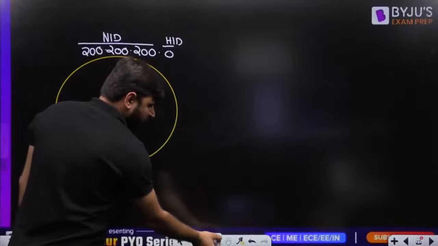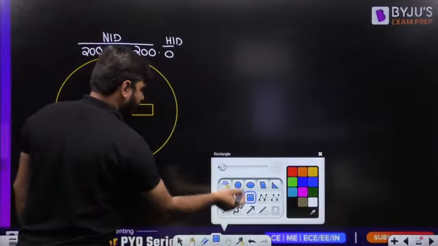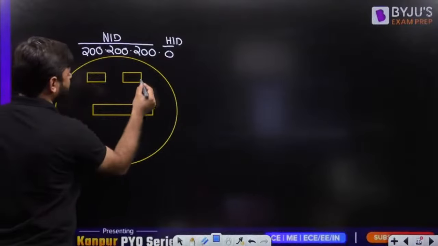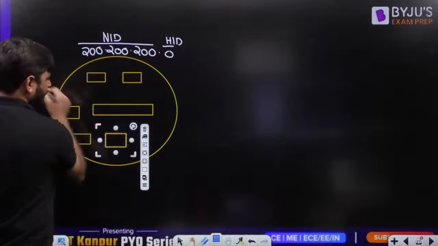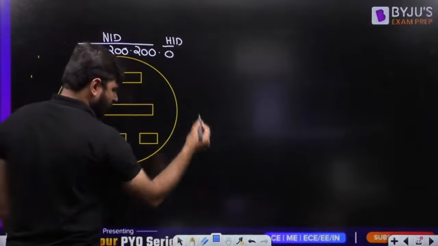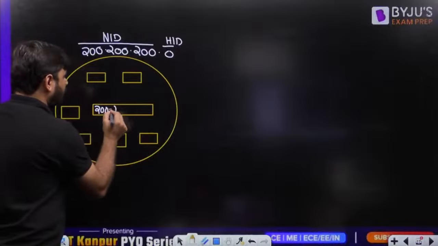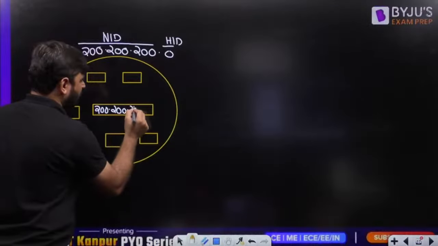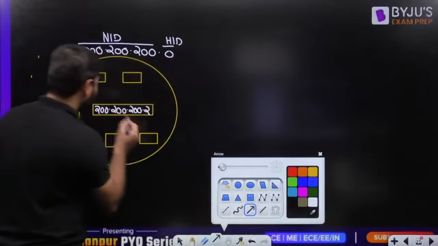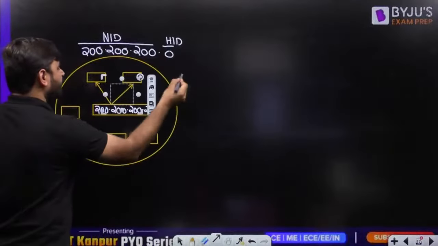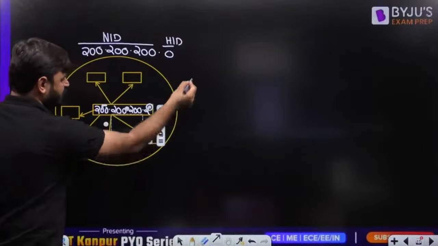Now if there is one computer here that wants to send a message to all other computers in the same network, one to all in the same network, suppose this computer has the IP address 200.200.200.2. This is nothing but a limited broadcast address.